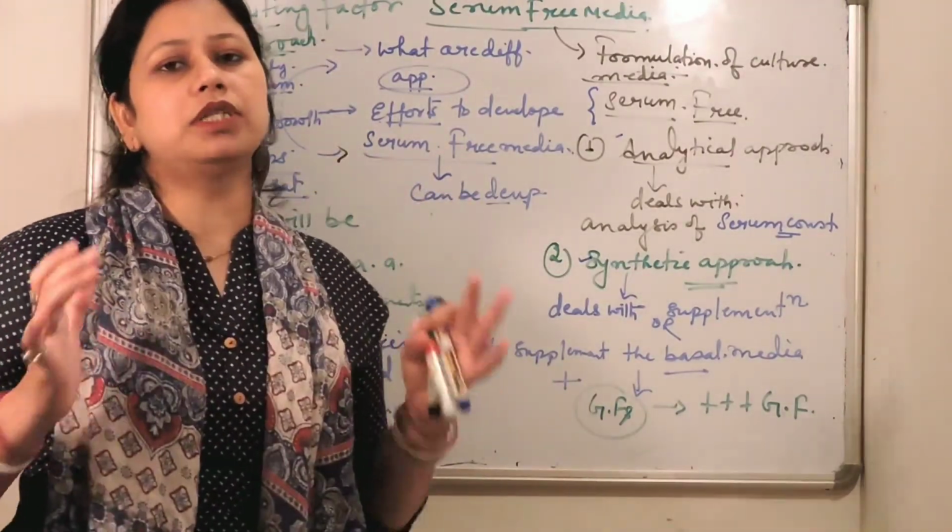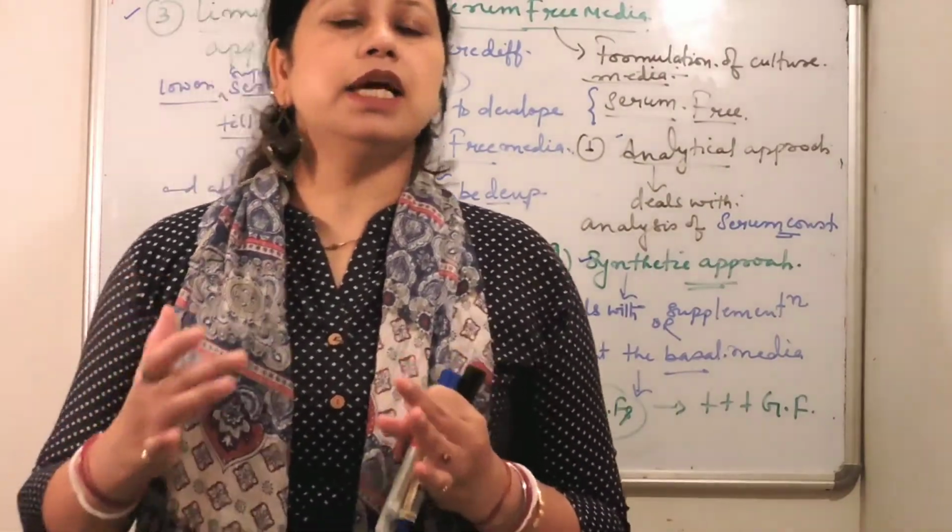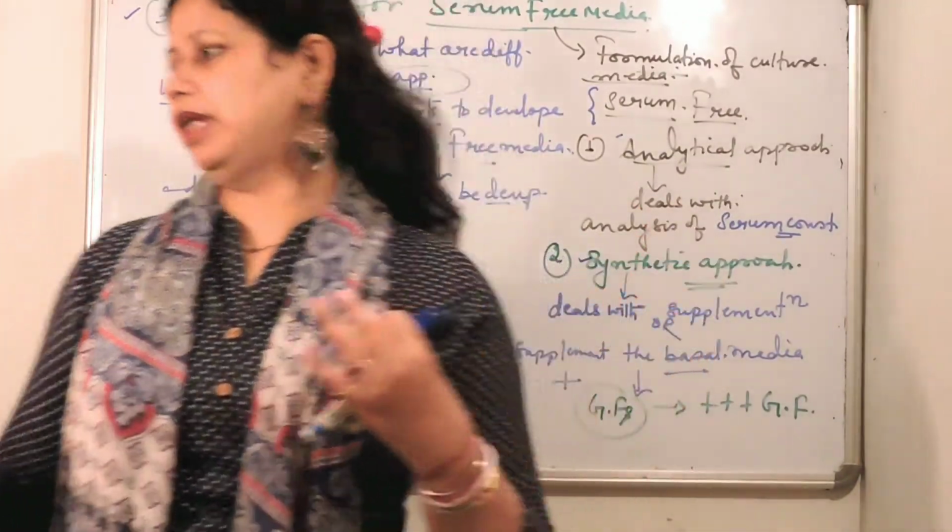Now I will discuss some of the advantages and disadvantages of serum-free media.